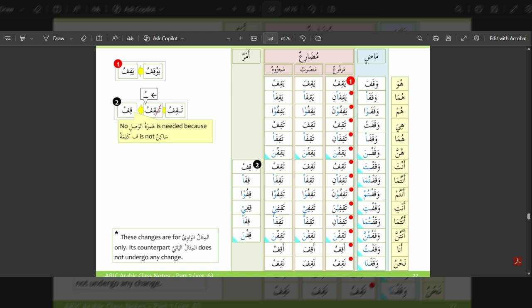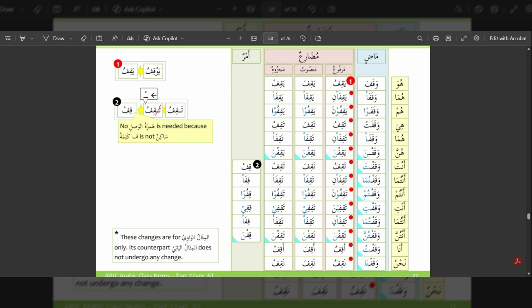taqifu, she is standing; taqifani, they both are standing, female; yaqifna, they all are standing, female; taqifu, you are standing, male; taqifani, you both are standing, male; taqifuna, you all are standing, male; taqifina, you are standing, female; taqifani, you both are standing, female; taqifna, you all are standing, female; aqifu, I am standing; naqifu, we are standing.